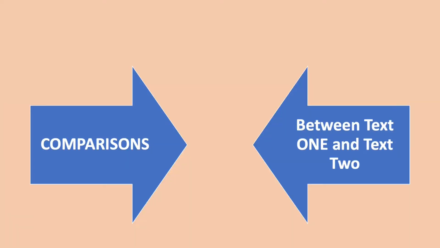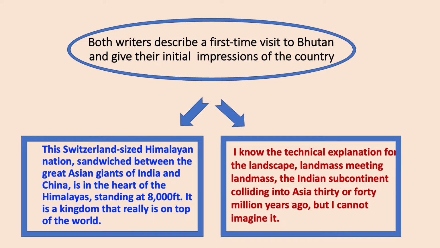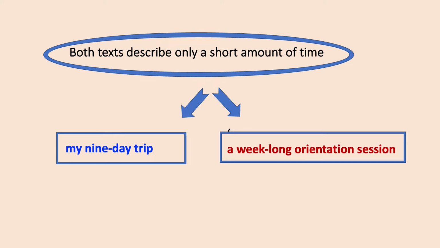Now let's see what the similarities are between these two texts. One significant similarity is that both writers describe a first-time visit to Bhutan and give their initial impressions of the country. Another similarity is that both texts describe only a short amount of time. In text 1, she says, "My 9-day trip," so it is revealed that it was only a 9-day trip. And Jamyang Zepa reveals that it's a week-long orientation session.